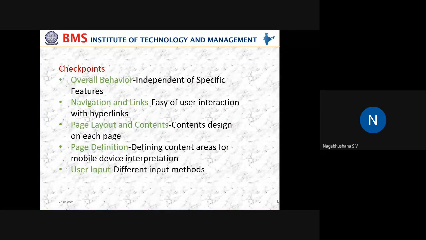This overall behavior is independent of devices. How are the mobile applications or features going to work based on these accessibility guidelines? You have to consider a very general mobile experience.